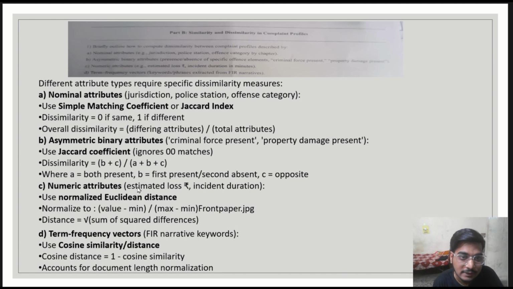Further, in the D part, we can calculate the term frequency vectors. For FIR narrative keywords, we can use the cosine similarity distance. This is the cosine formula. Here cosine distance is equal to 1 minus cosine similarity. It accounts for the document length normalization, and it can be used as per the data requirements. So let us move to the next question.